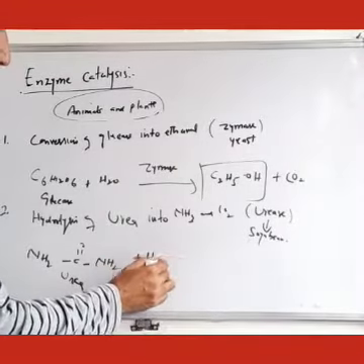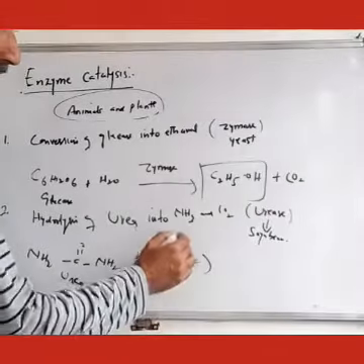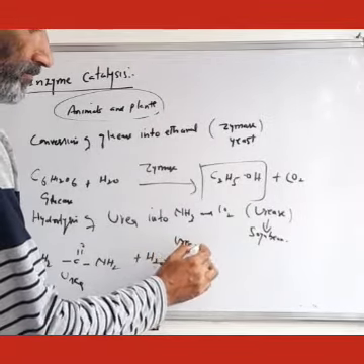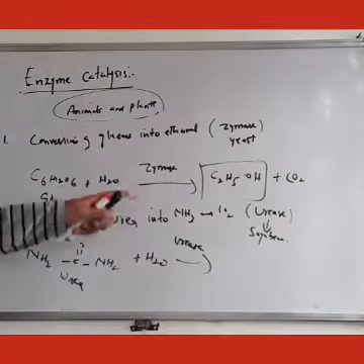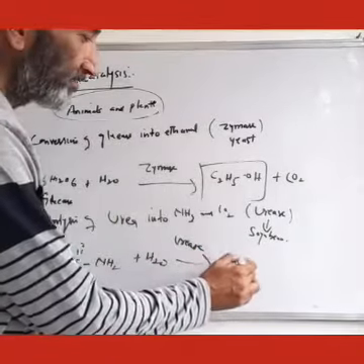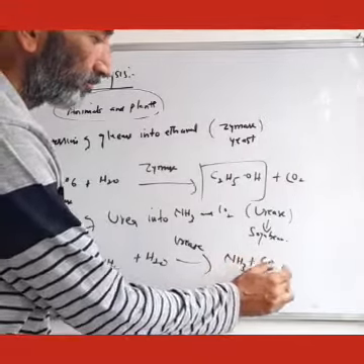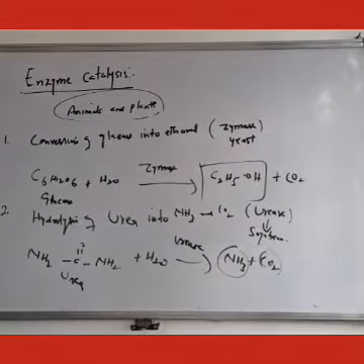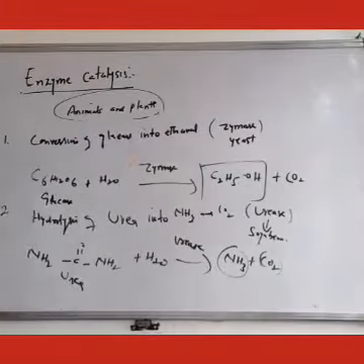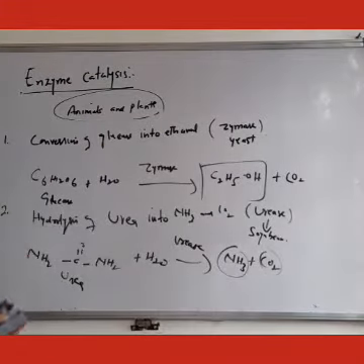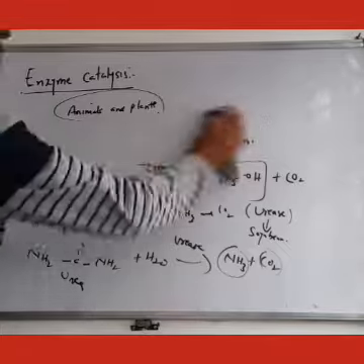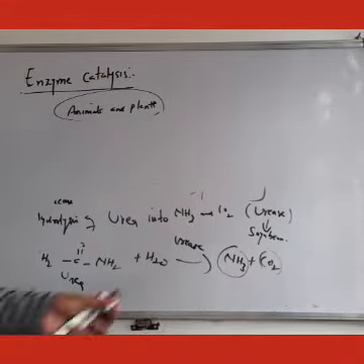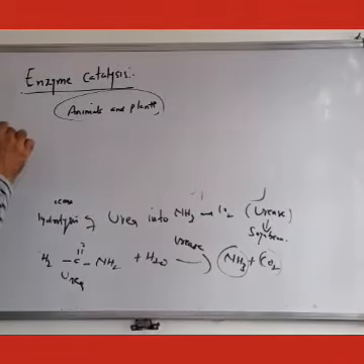इसको हम करते हैं हाइड्रोलिसिस। हाइड्रोलिसिस को कैटलाइज करता है यूरेज। Urease is an enzyme, so we'll get ammonia, NH3 plus CO2. So let us take one more example। यहाँ पर हमने दो enzymes use कर दिए हैं, zymase और urease कर दिए हमने। Let us take one more example।